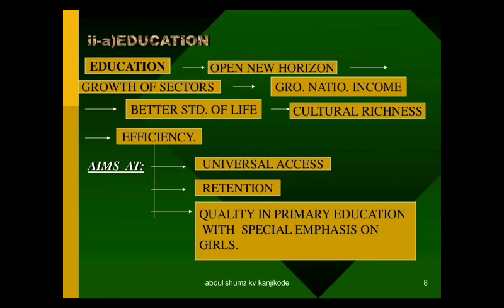And the next important thing is education. When we come to education, you all know that it is the only open horizon to have growth in all three sectors: primary, secondary, and tertiary sector. And only if growth in the primary, secondary, and tertiary sectors happens, then the gross national income grows. Gross national product is nothing but the product value that I have already said. Gross national income, in the sense, is the total income from various sectors, right?